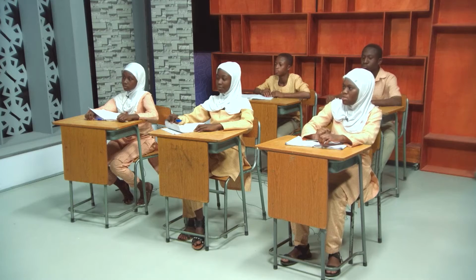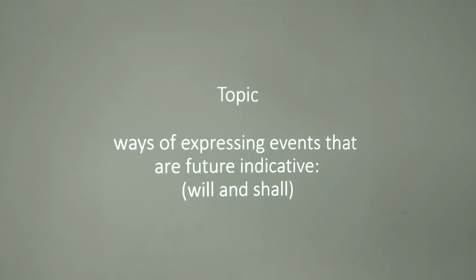We first of all will look at our topic, and the topic is ways of expressing events that are future indicative. We have ways we can express ourselves in the future form, and we are going to look at that. Today's lesson is going to look at will and shall, how we use will and shall to express future event.